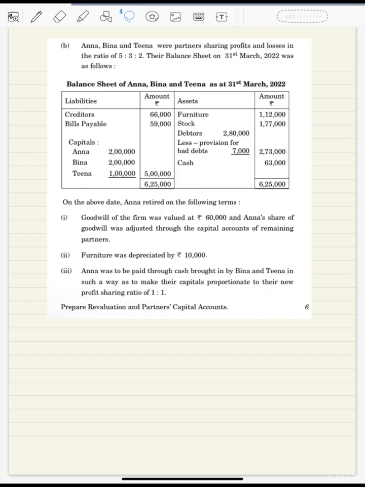Okay, let us read this question. Anna, Beena, and Tina were partners. Their profit sharing ratio is 5:3:2. Then the balance sheet is as follows. There is no reserve here and no profit and loss.